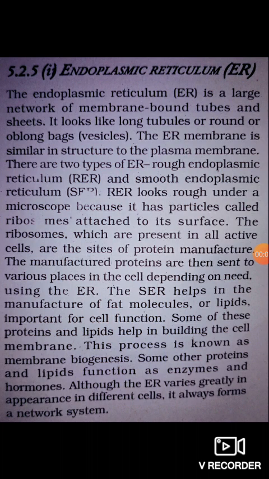Today I will discuss cytoplasmic organelles. That means you have discussed some cytoplasmic organelles in before classes. First of all, we know what cytoplasmic organelles are. The cytoplasm contains various cell organelles such as mitochondria, endoplasmic reticulum, Golgi body, lysosomes, centrioles, and various functions of the cell depend upon the activity of cell organelles.